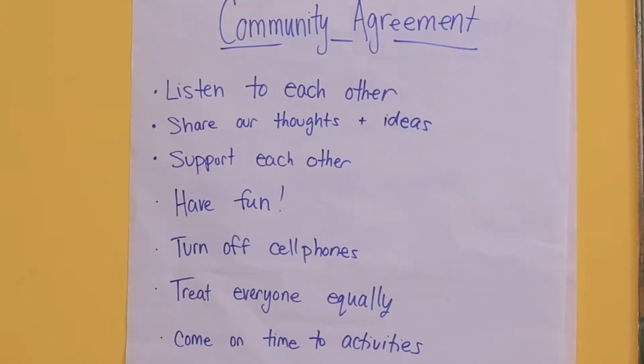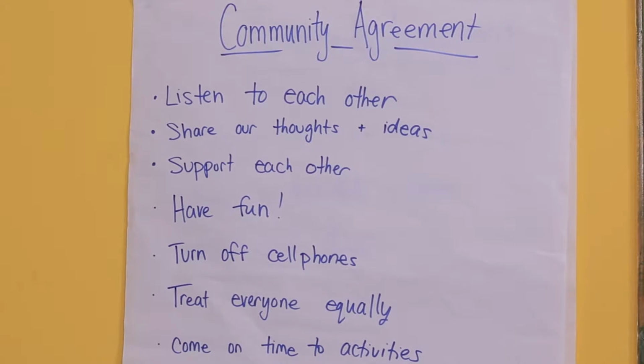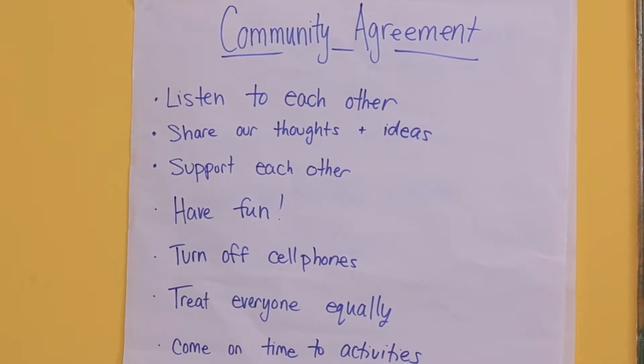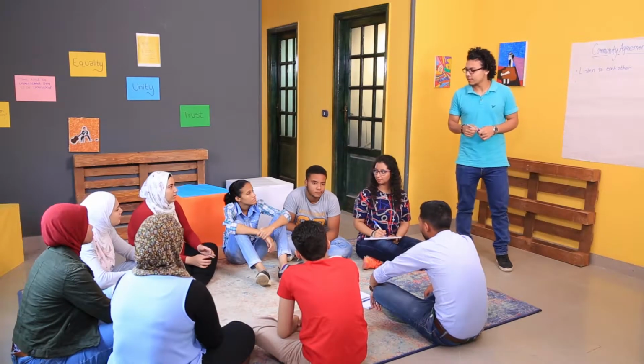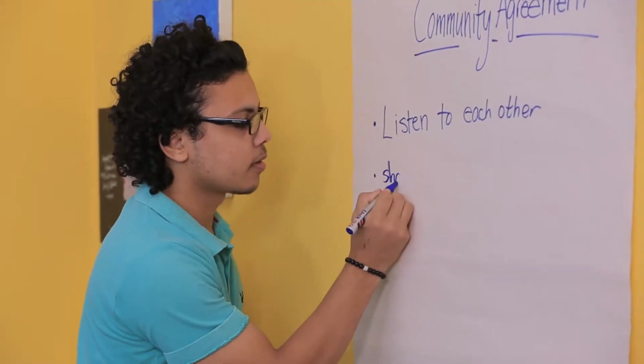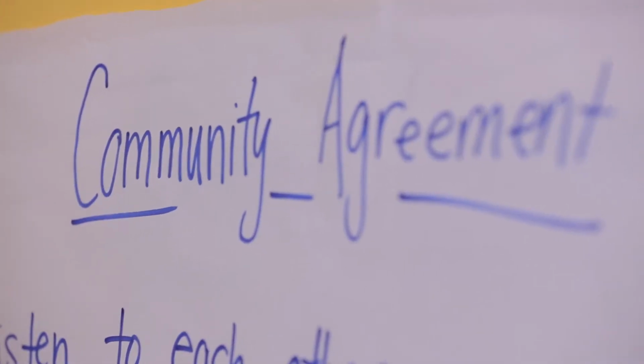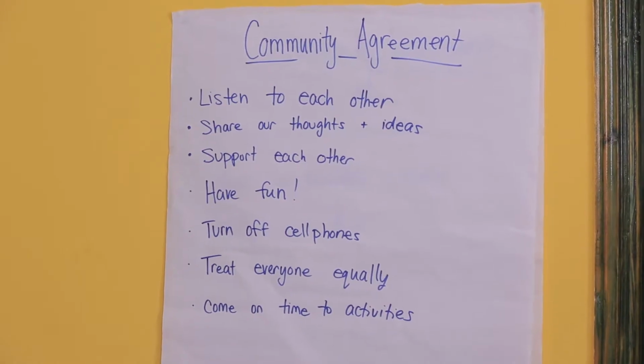The purpose of developing a community agreement is to establish trust in the group and ensure that there are values and principles that all participants have agreed upon and are committed to uphold throughout the journey together. Youth leaders will invite youth participants to share ideas on what actions, traits are important for all participants to agree to for the YouCreate journey together, and will write them on a flip chart paper. These ideas should include best practices for positive group connection so that everyone feels safe to contribute to their fullest.